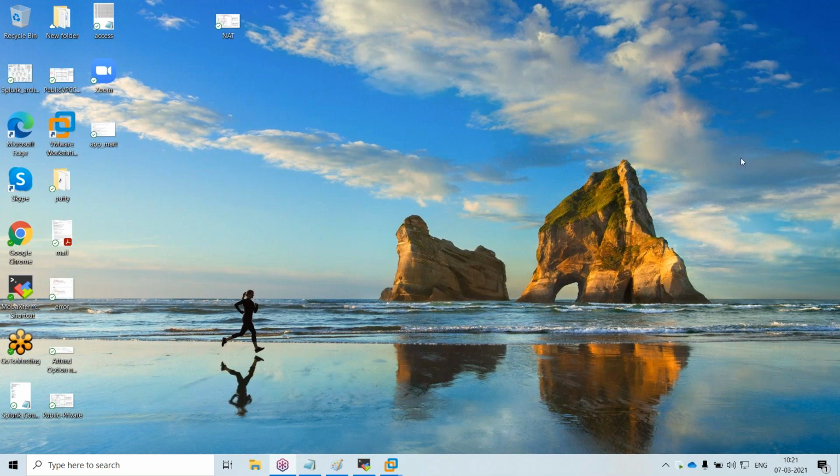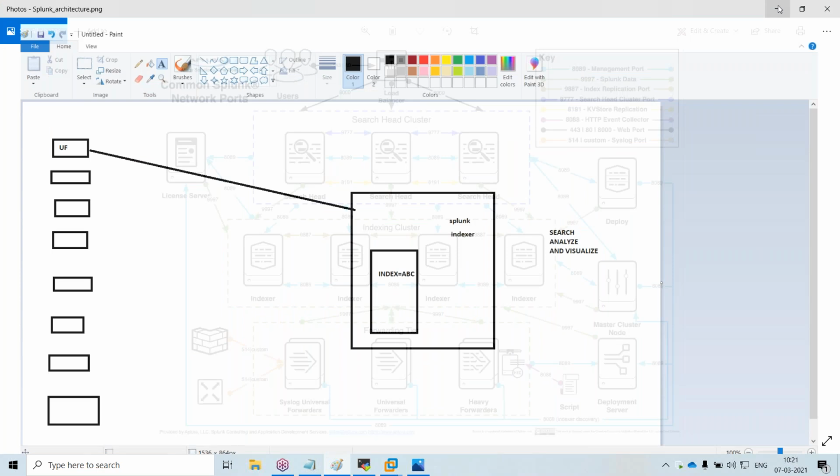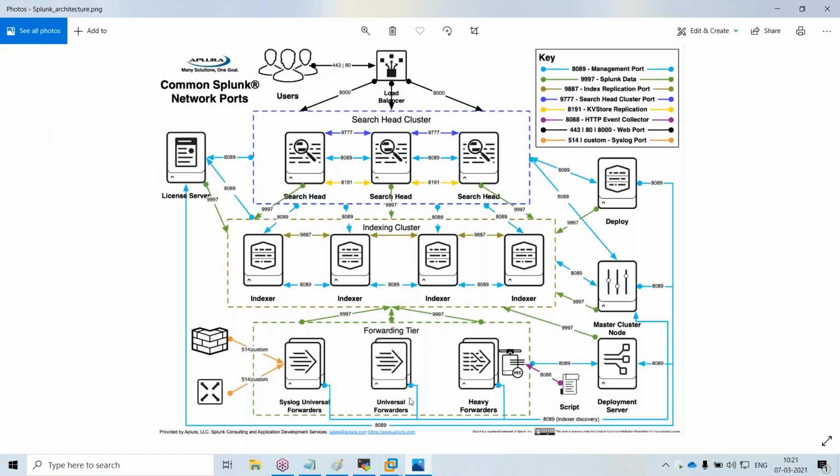Actually, we can have the Splunk environment locally or in the cloud. Splunk requires a lot of components, so I will show one diagram. The Splunk architecture will be something like this. If you leave aside the ports and all those, these are the universal forwarders which I told you about. The universal forwarders will send the logs from your source systems like Linux or Windows to the indexer. Basically, all the logs will be collected in the indexer.